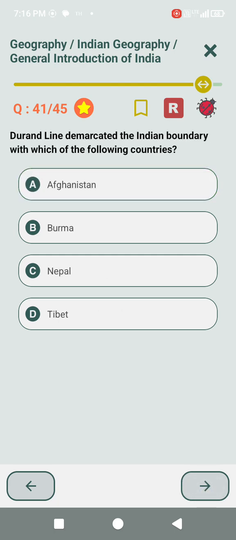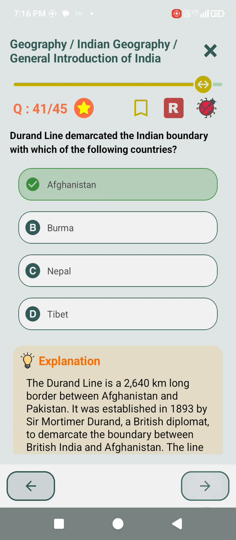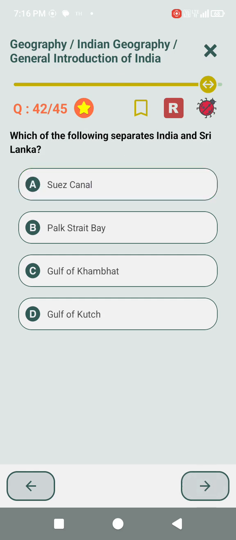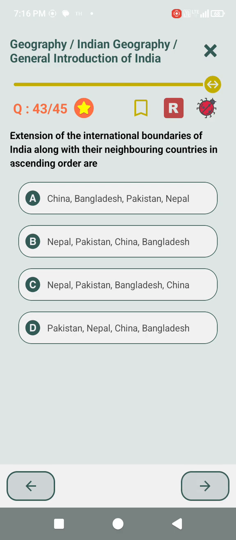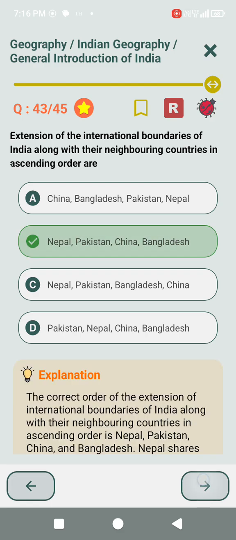Durand line demarcated the Indian boundary with which of the following countries? Afghanistan. Which of the following separates India and Sri Lanka? Palk Strait Bay. Extension of international boundaries of India along with their neighboring countries in ascending order are Nepal, Pakistan, China, Bangladesh.